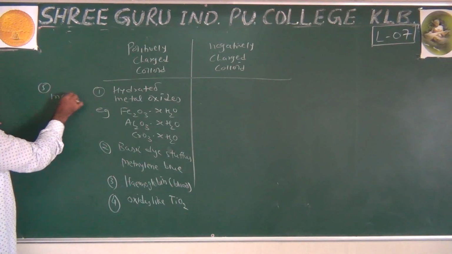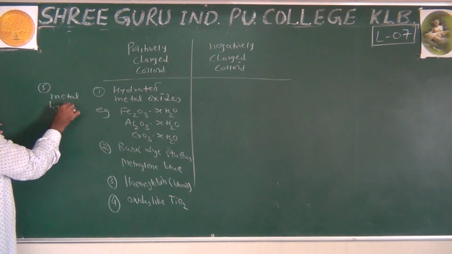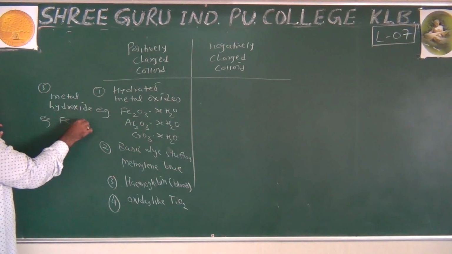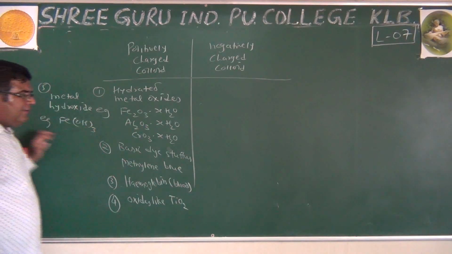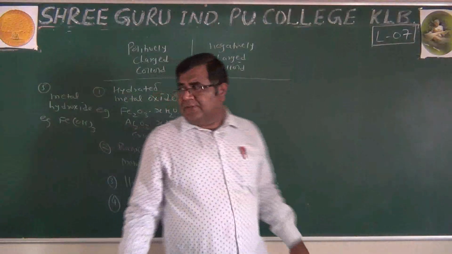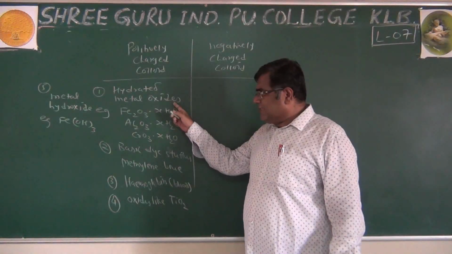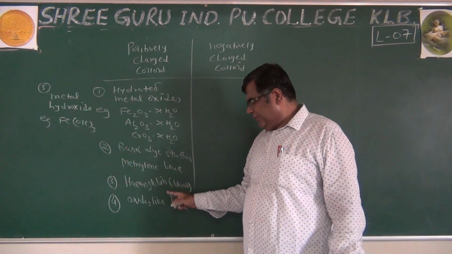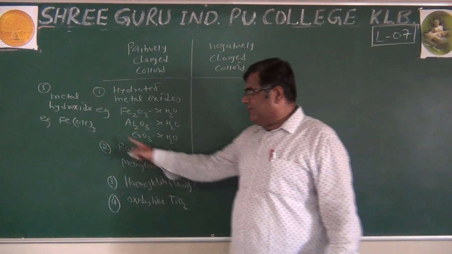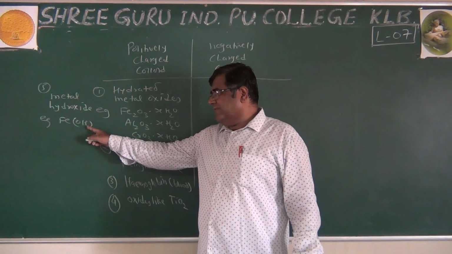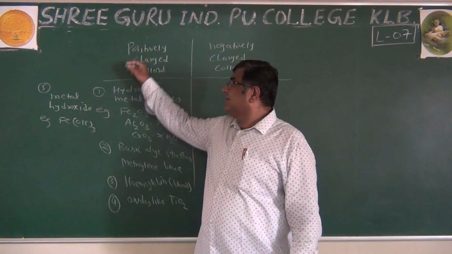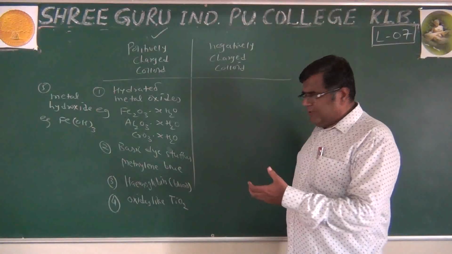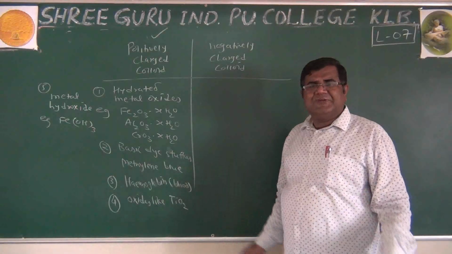And fifth is metal hydroxide. Example is ferric hydroxide. So if we come across hydrated metal oxide, basic dyes like methylene blue, hemoglobin, oxides like titanium oxide and hydroxide like ferric hydroxide, there is a possibility that it is a positively charged colloid, just by looking at this. That's why we made this classification.